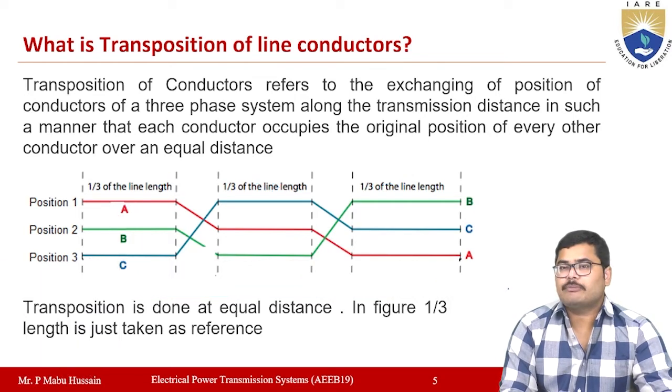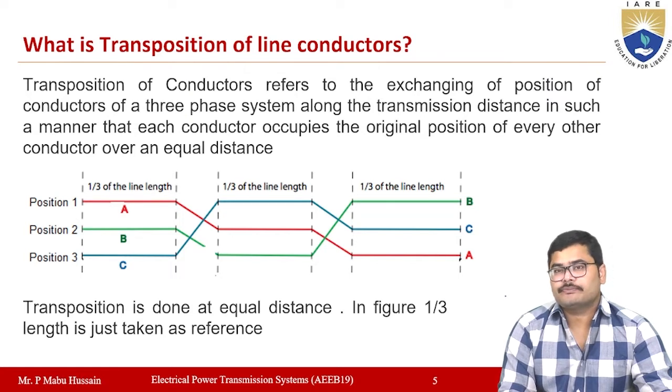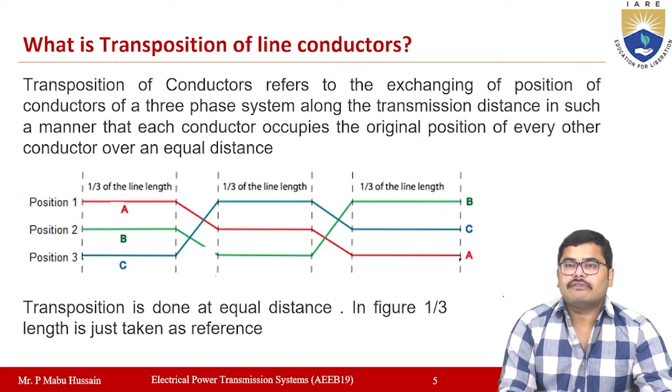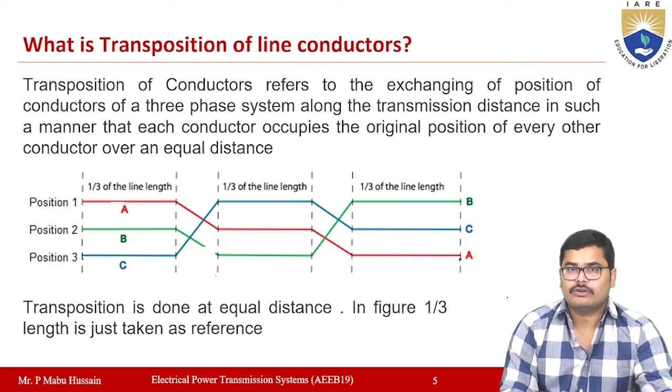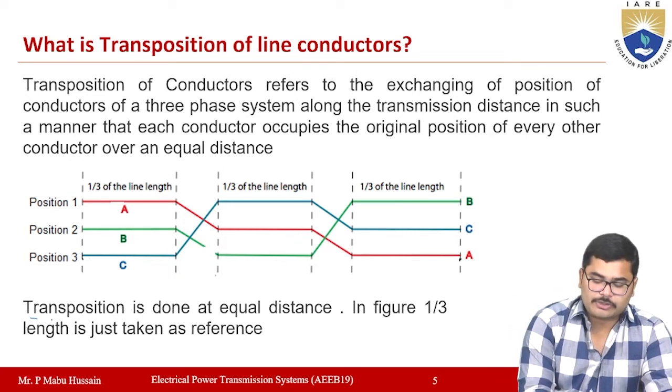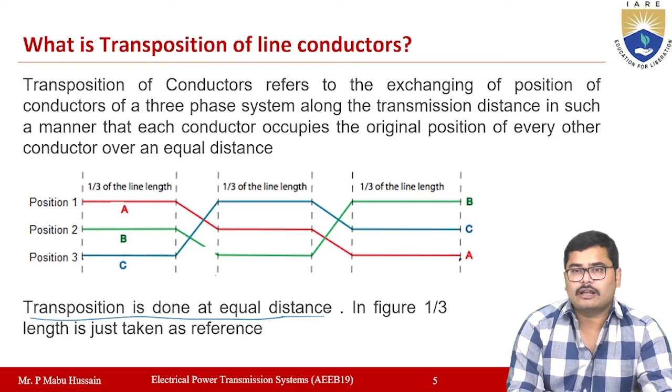When you use this type of configuration for asymmetrical lines, you will get the average inductance to be the same in each phase, so that you will get the same voltage drop across each phase, and at the receiving end you will get balanced voltages. Here, transposition is always done at equal distances.